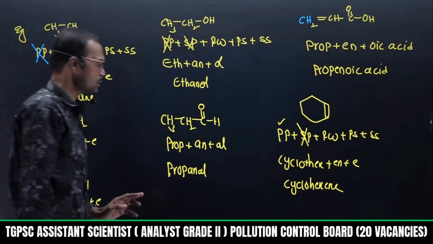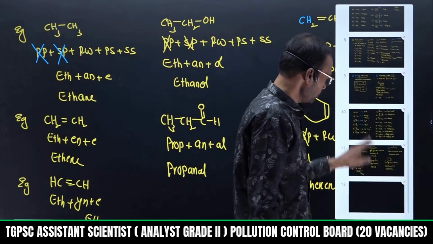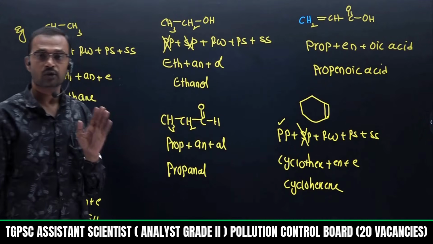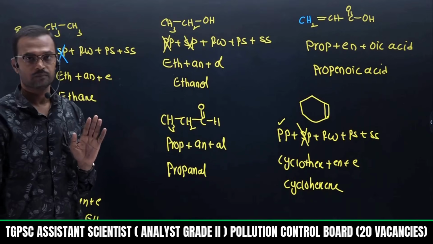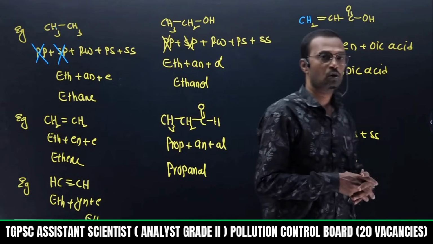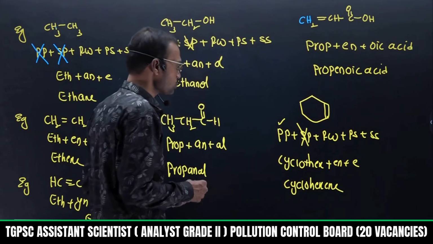So these are some examples regarding this. You can understand clearly only if you learn those 5 words of IUPAC nomenclature. Okay, so that is the end of IUPAC nomenclature, 5 words. Okay, just make a short revision, then I will close the concept.